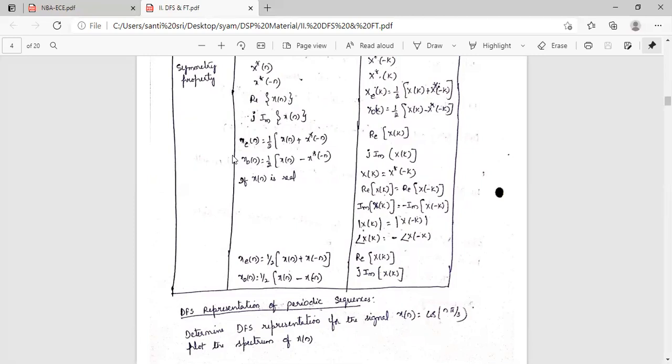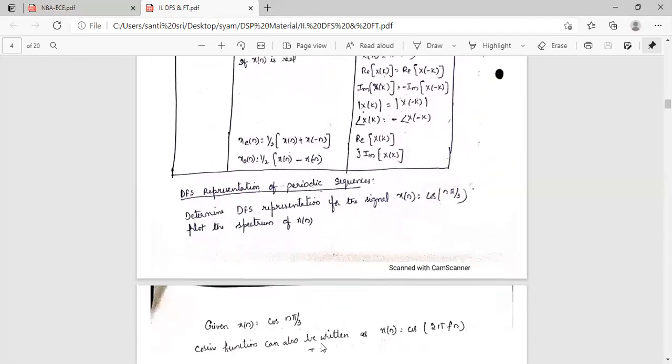Next, coming to the discrete Fourier series representation of periodic sequences. By doing a simple problem, you can understand this concept. Determine the discrete Fourier series representation for the signal x of n equal to cos n pi by 3. Plot the spectrum of x of n. By solving this problem, you can understand the concept.